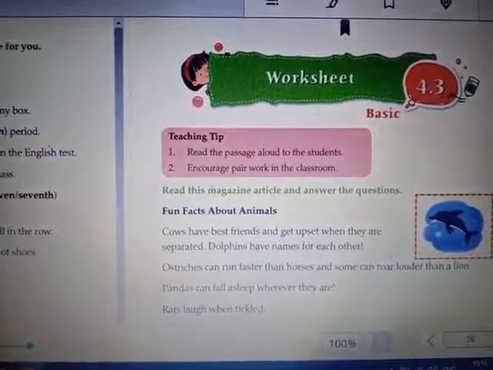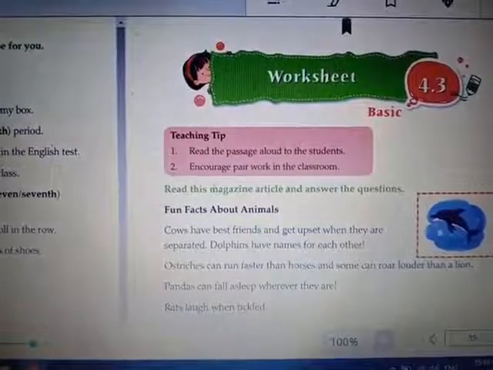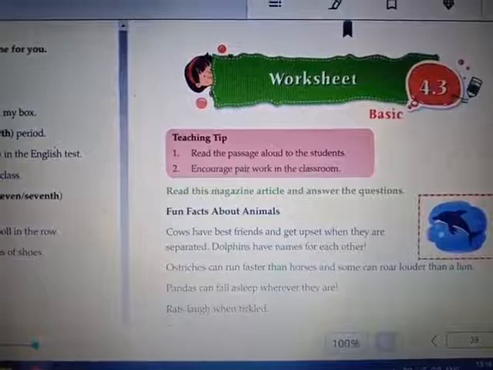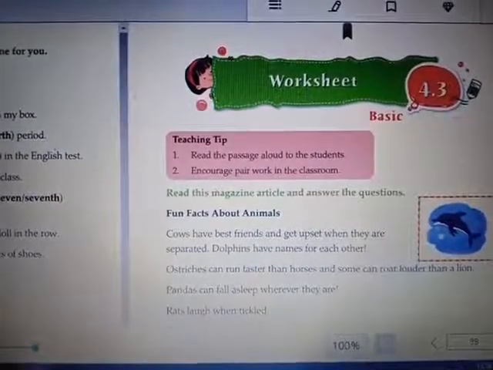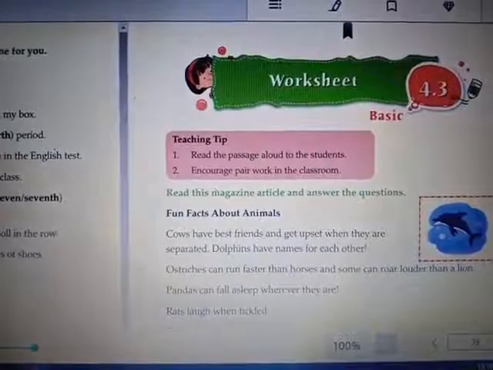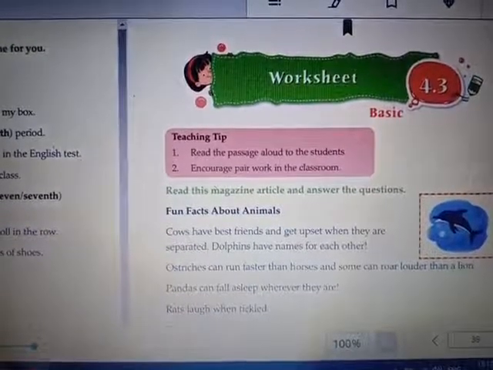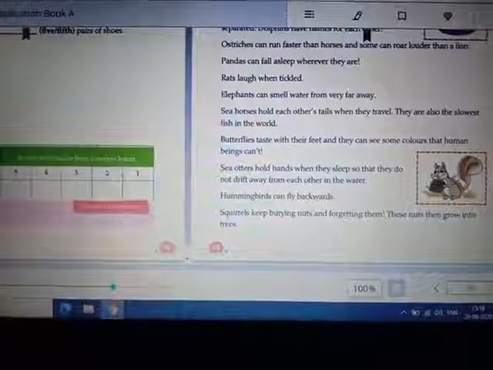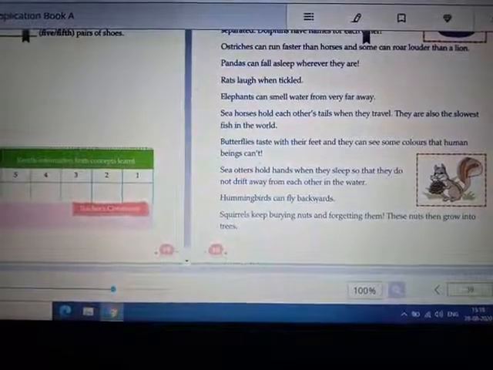Cows have best friends and get upset when they are separated. Dolphins have names for each other. Ostriches can run faster than horses, and some can roar louder than a lion. Pandas can fall asleep wherever they are. Rats laugh when tickled. Elephants can smell water from very far away. Seahorses hold each other's tail when they travel.